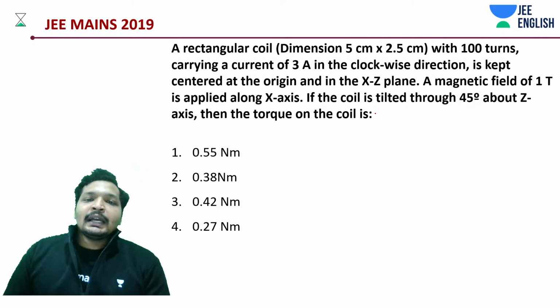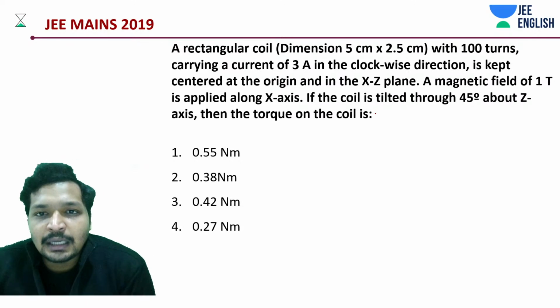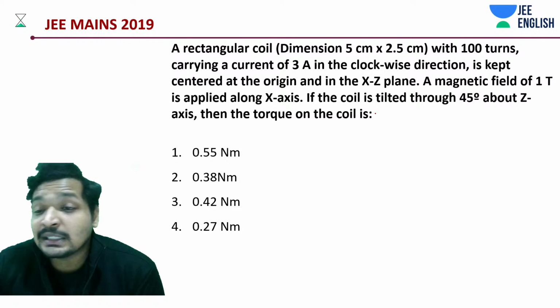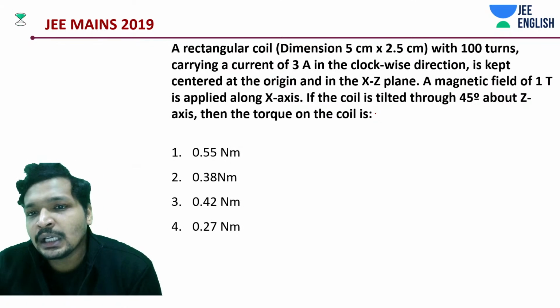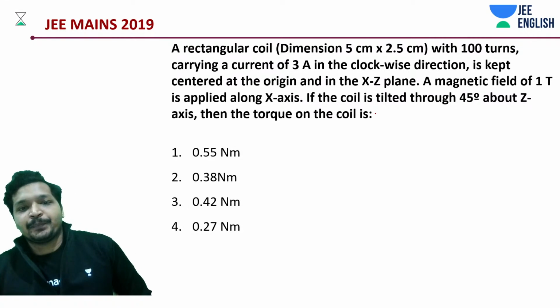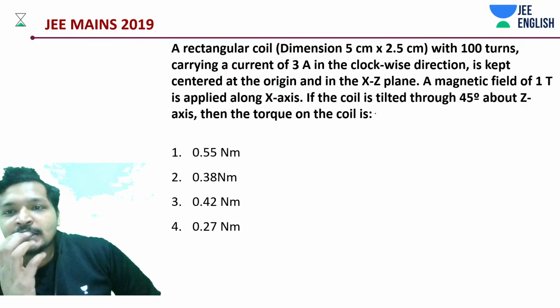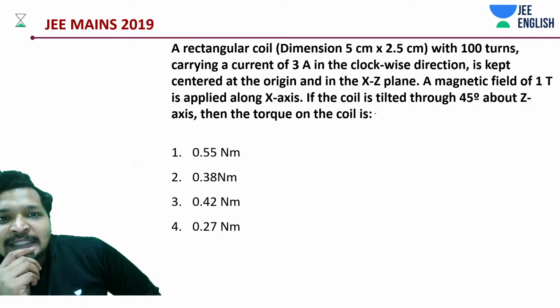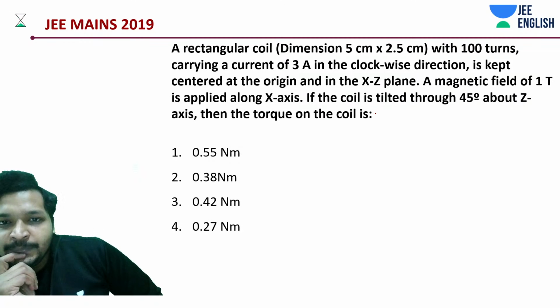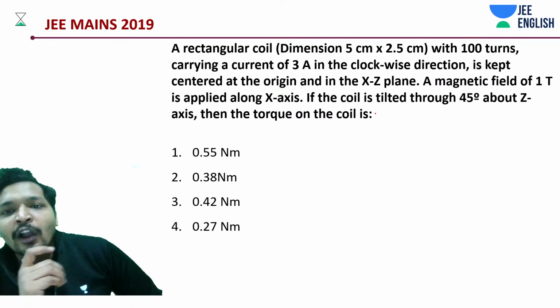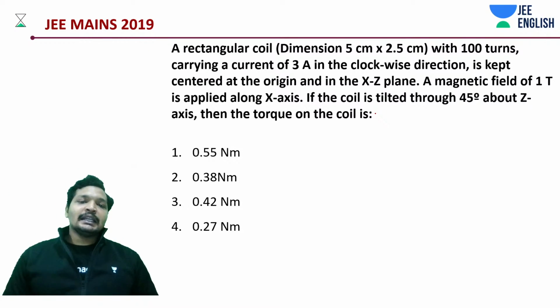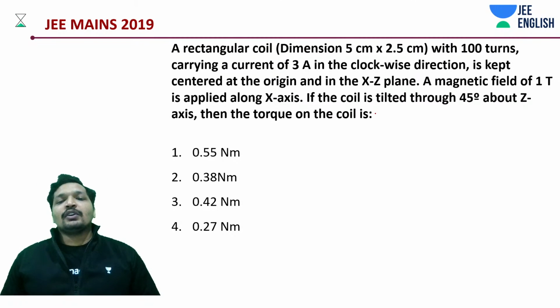A rectangular coil has some dimensions that are given to you, and it has 100 turns. It is carrying a current of 3 amperes in the clockwise direction, and is kept centered at the origin in the XZ plane. A magnetic field of 1 Tesla is applied along the x-axis. If the coil is tilted by 45 degrees about the z-axis, then the torque on the coil is?